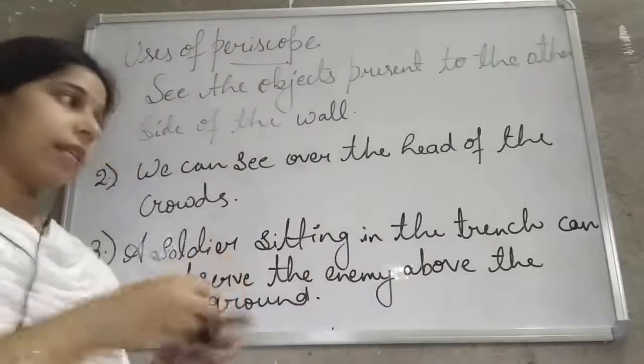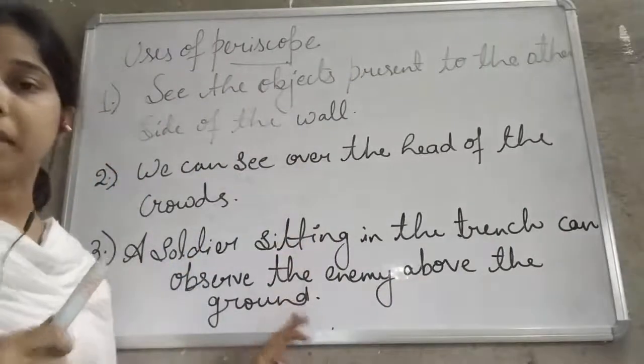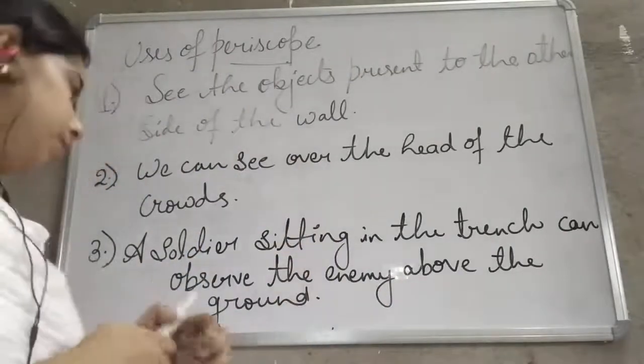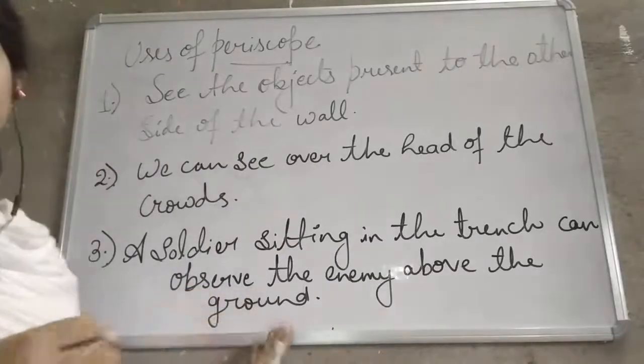With the help of the periscope, he can see the activity of the enemy who is above the ground.